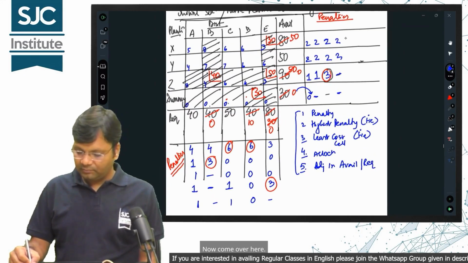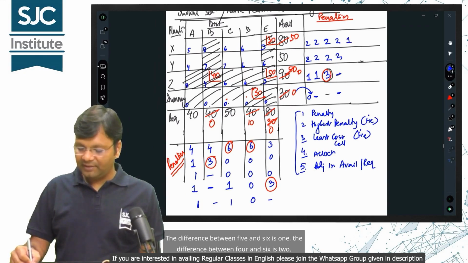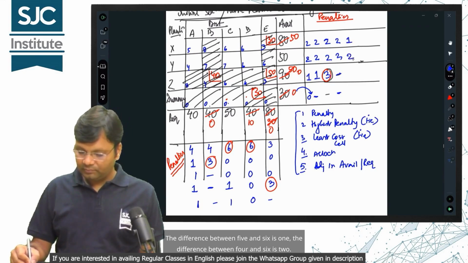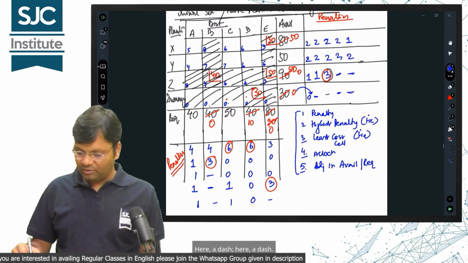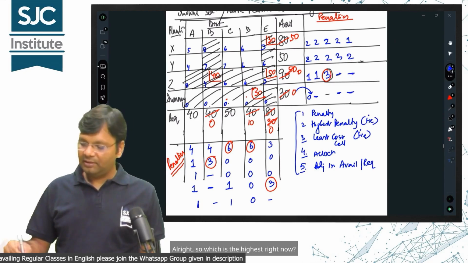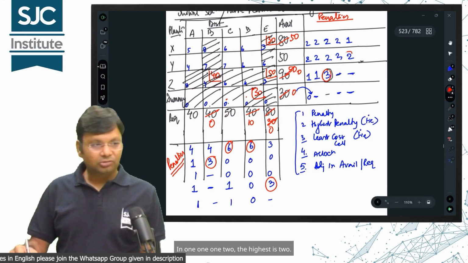Now come over here. The difference between 5 and 6 is 1. The difference between 4 and 6 is 2. Here, a dash, here, a dash. So which is the highest right now? In 1, 1, 1, 2, the highest is 2.